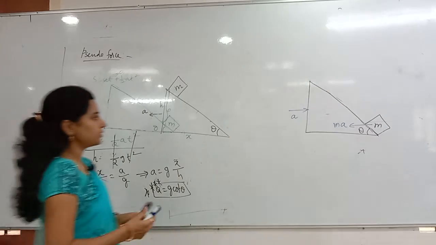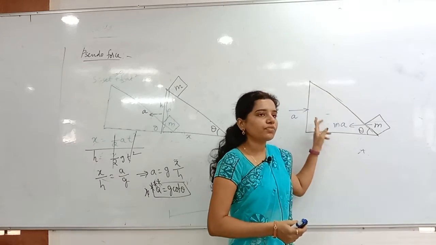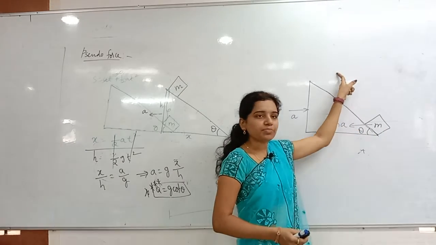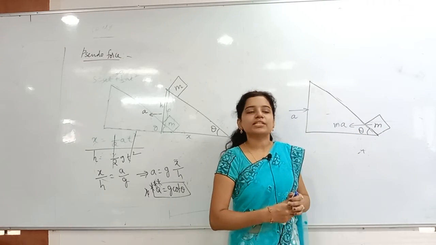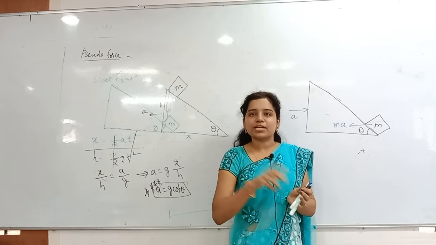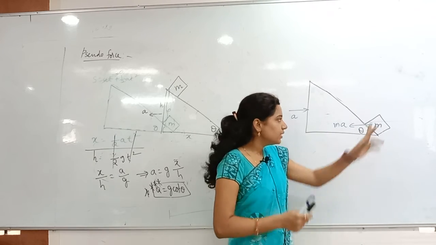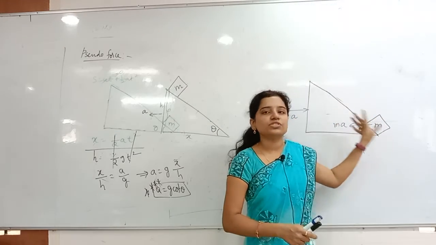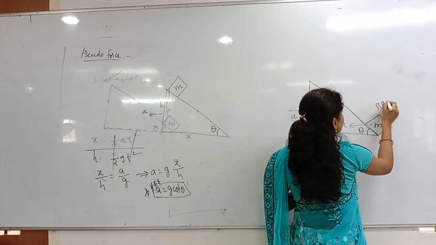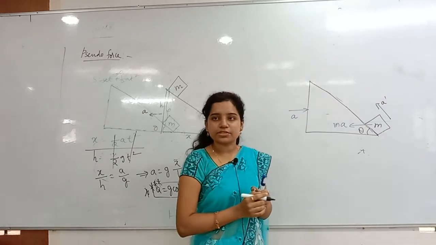So here they are saying clearly: for what value of this A will the block slide up with what acceleration? With acceleration of G. That is the main intention in the question, that you have to understand from that second line properly. It is sliding up with the acceleration G. So you don't take it as G first of all. Let me take this as A dash. This is sliding up with an acceleration A dash.